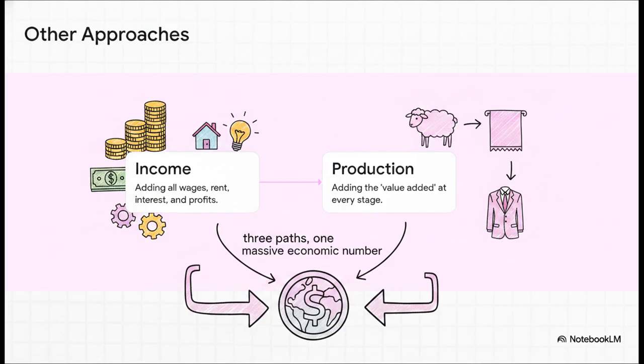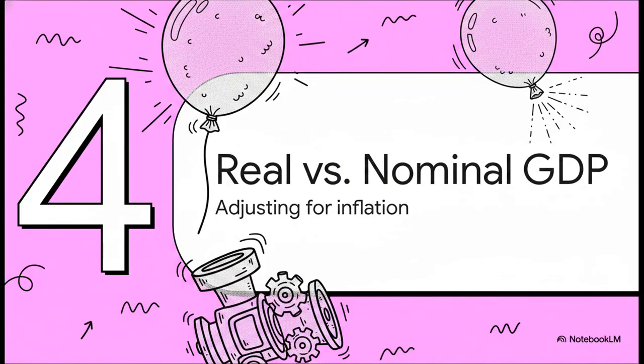This one calculates the value added at every single stage of making a product, like carefully tracking the value added from the farmer's raw wool to the factory's fabric all the way to the tailor's final suit. Three different paths, but they all lead to one massive economic number. Section 4. Inflation, real versus nominal. Removing the inflation air from the balloon.